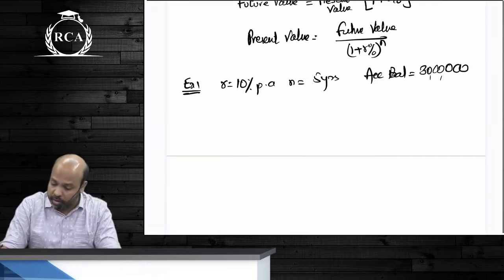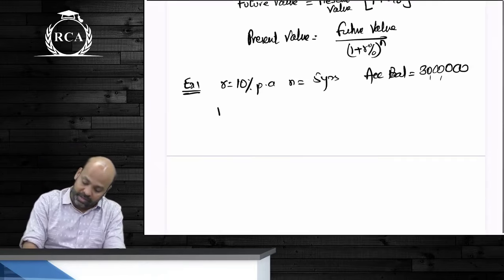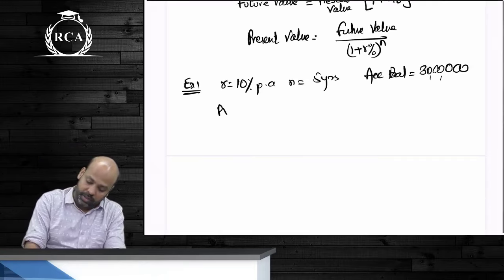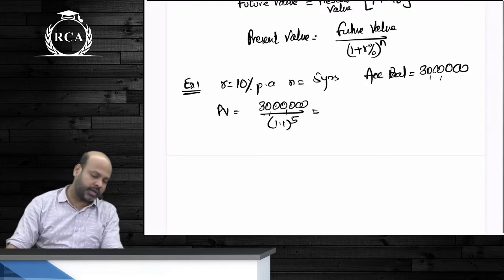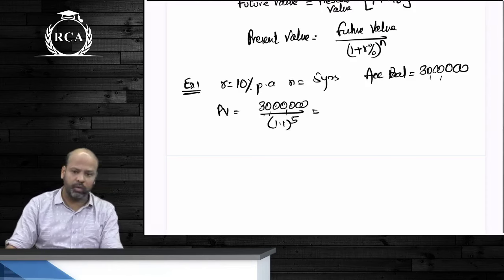That's all. So here, guys, you're going to write present value as 30 lakhs divided by 1.1 whole power 5.